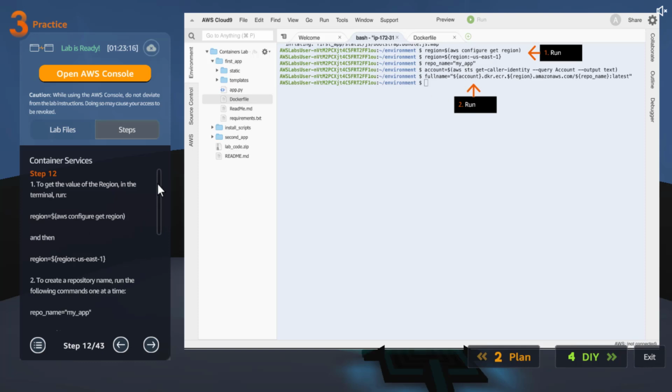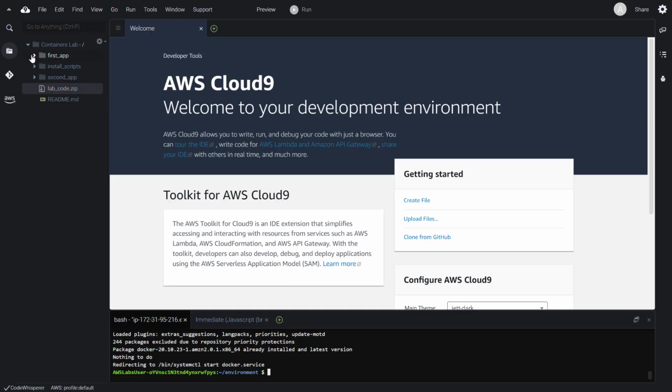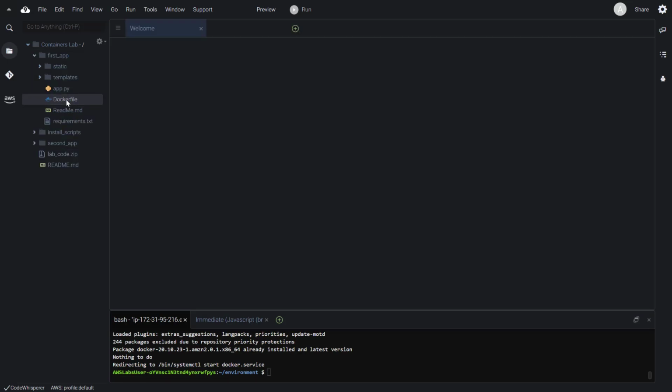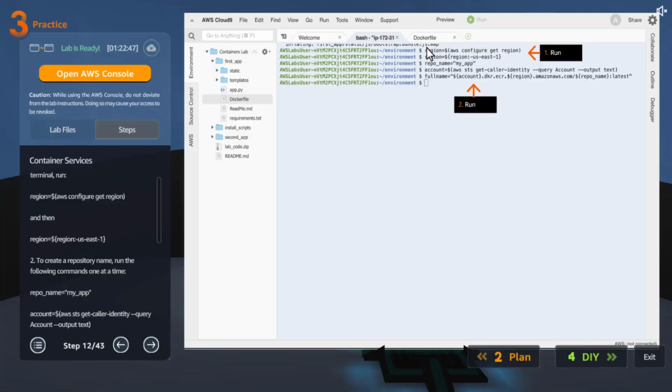And what are we doing here? To get the value of the region in the terminal. Okay, they want us to execute these commands. So let's go first of all. And what did they tell us to do? Go here and open this file, which is similar to whatever they are showing us. Okay, I reviewed it, which looks good. Then they want us to go to the bash. Okay, I think after reviewing it, we need to execute a couple of commands. Let's go.